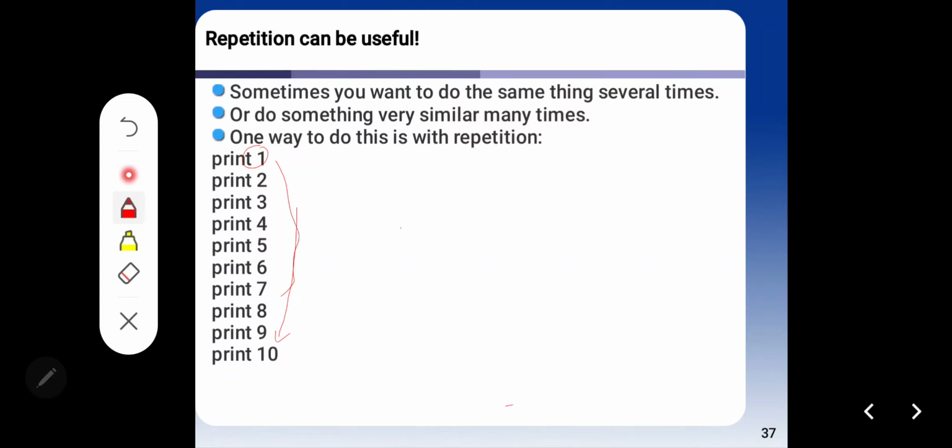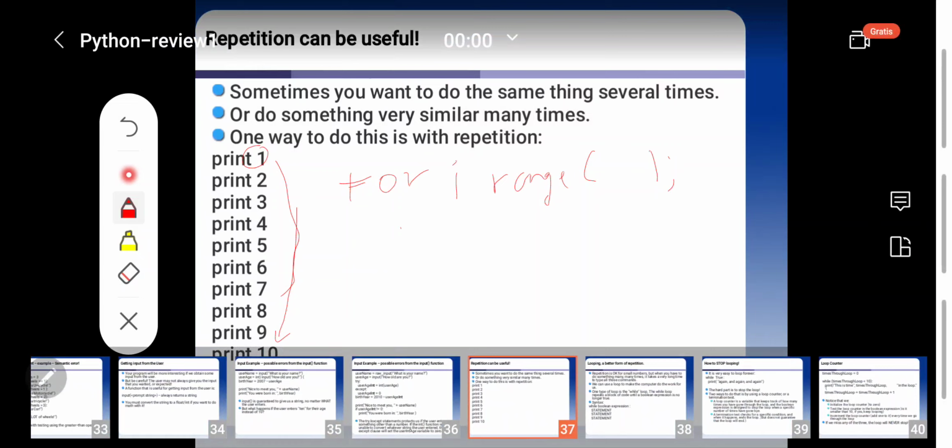And how to use this keyword? It's easy to create iteration or looping using the keyword for. For example, for as a keyword, and you use variable i, and then you give the function range, parenthesis, and colon.